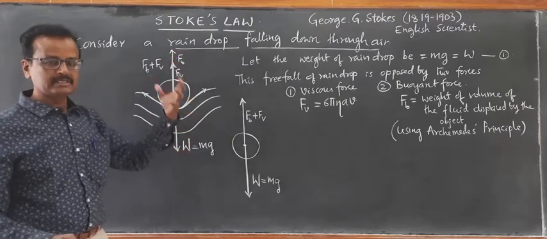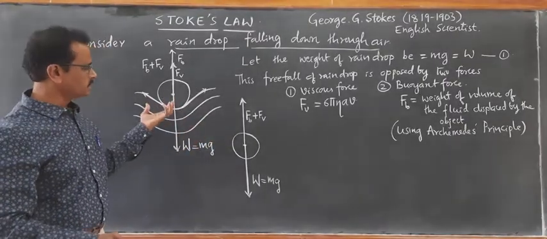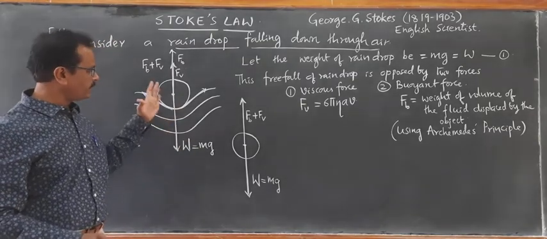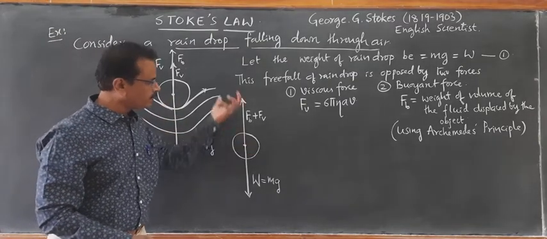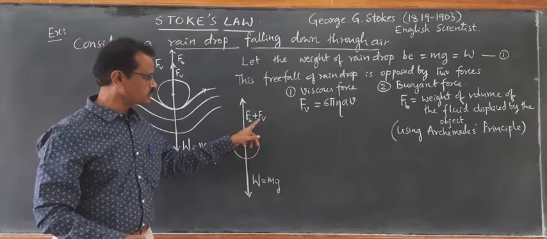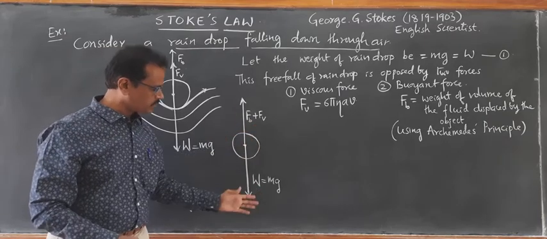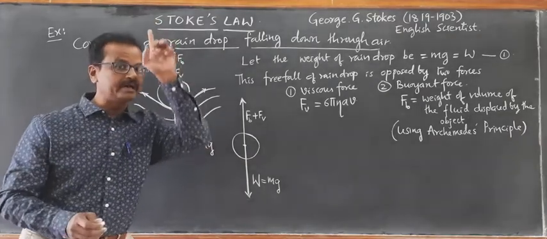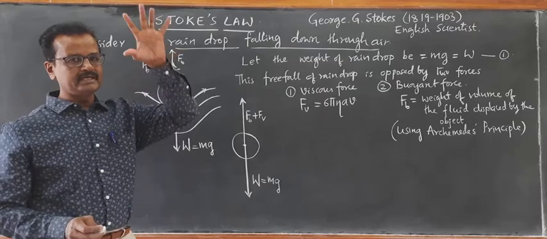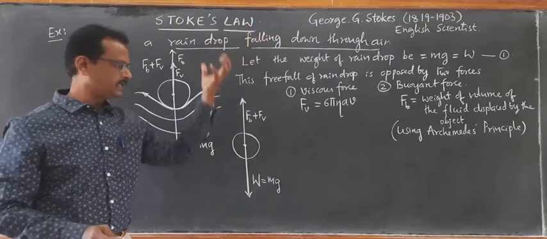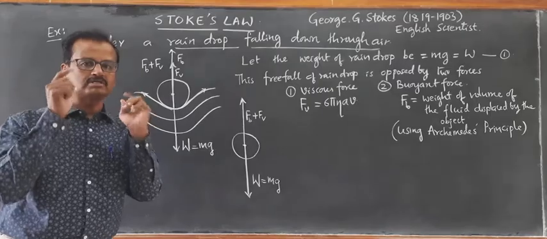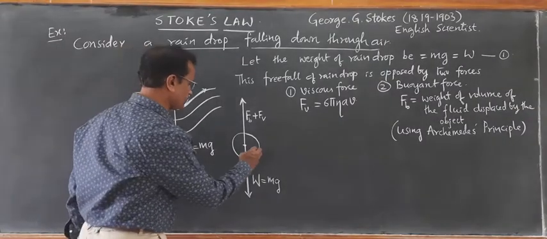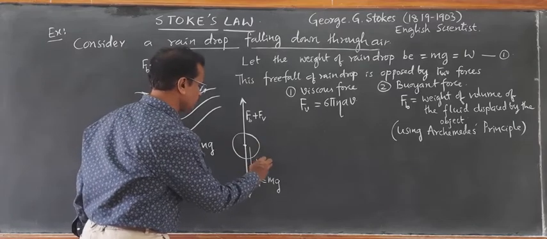Slowly what happens? The acceleration of the falling raindrop goes on decreasing. It undergoes retardation. At one particular point, the net upward force due to viscous force and buoyant force becomes equal to the downward force. Then the raindrop starts falling down with a final constant velocity. That velocity is called terminal velocity. It will start falling down with terminal velocity Vt.